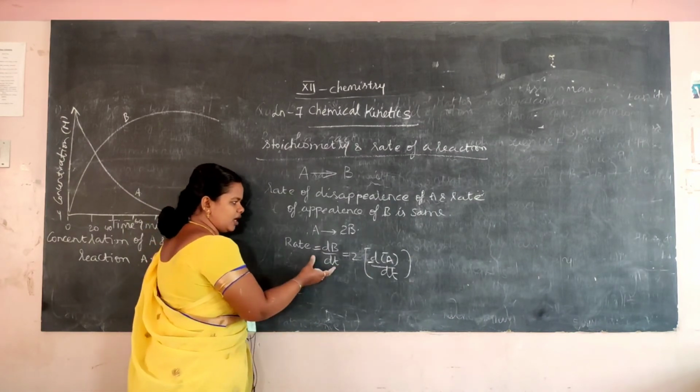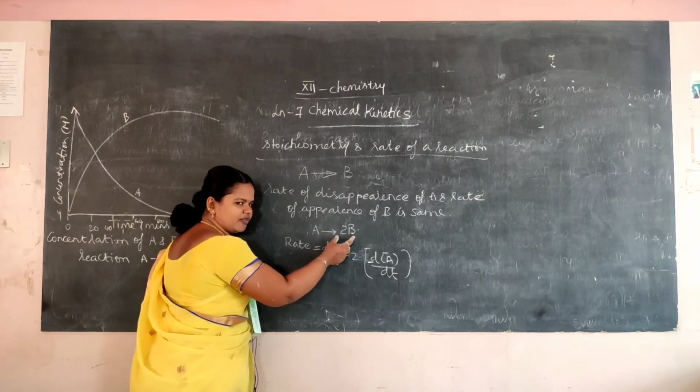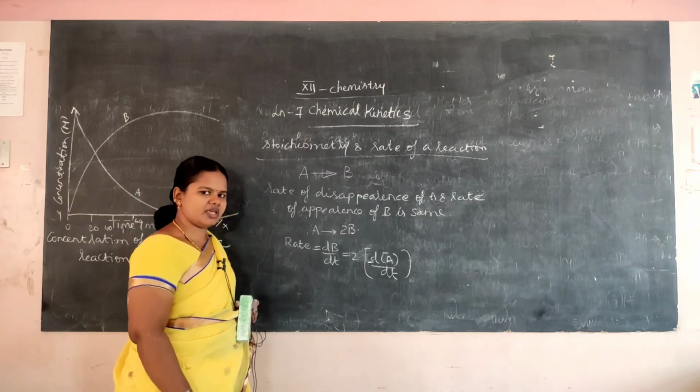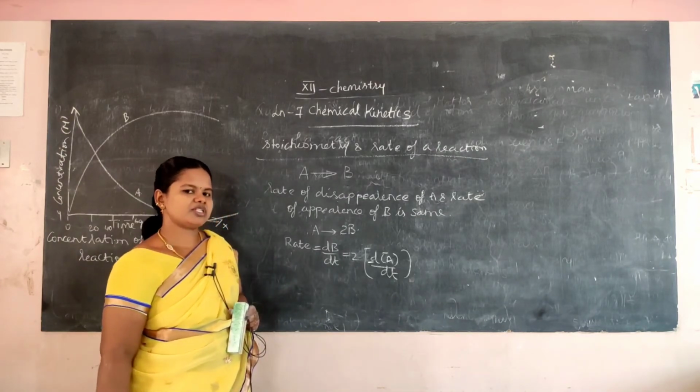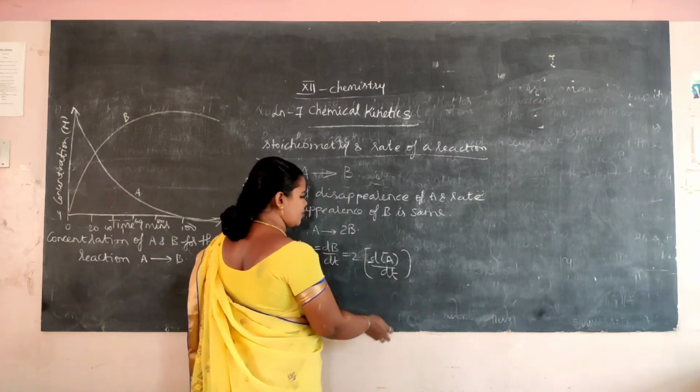So what we have said is that for A to disappear, B forms at twice the rate. So the rate of disappearance of A is equal to twice the rate of appearance of B, and that is how we wrote it, 2 into minus dA by dt.